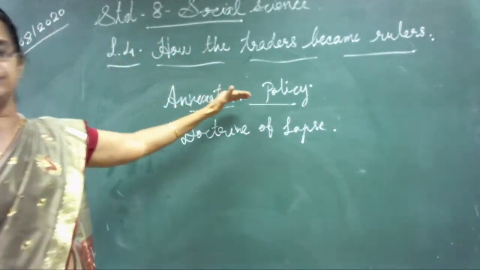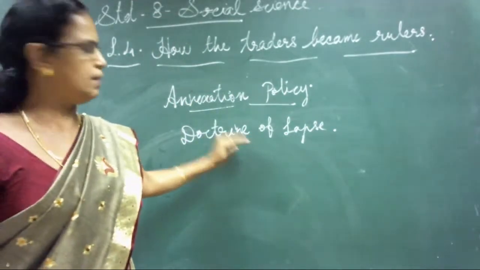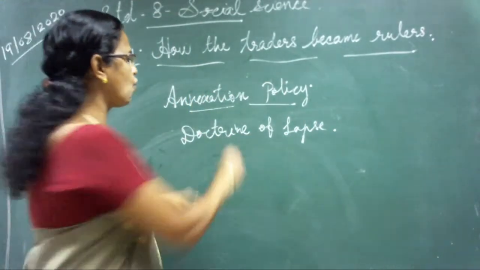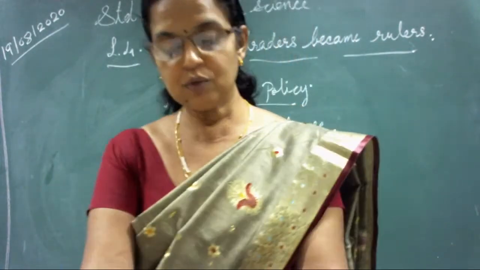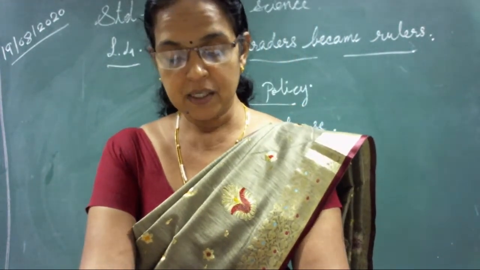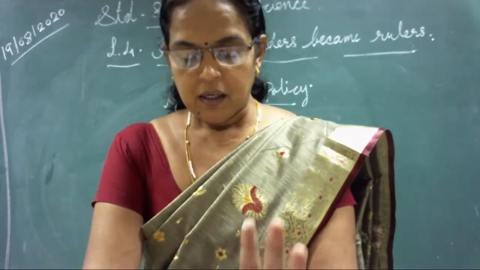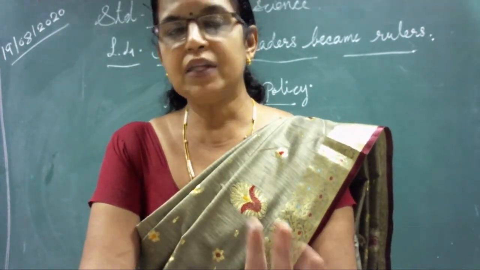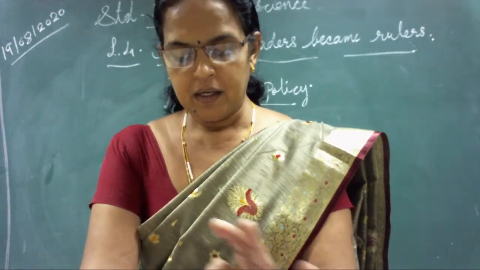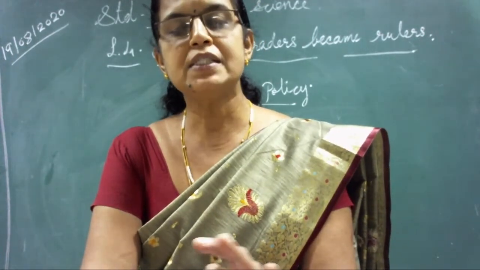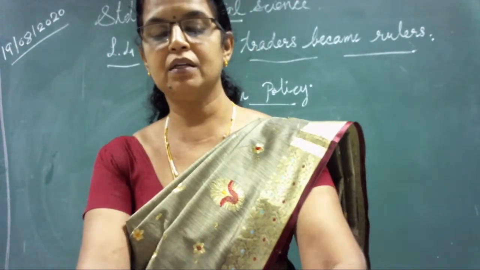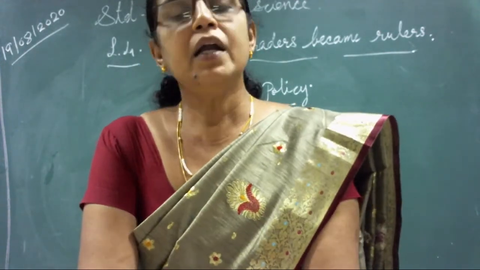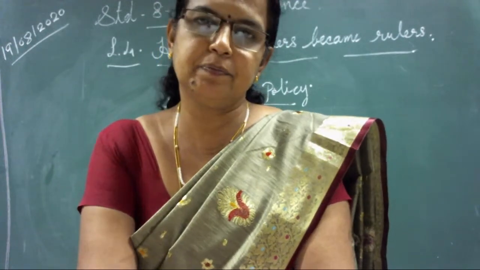It is a part of annexation policy only, but under another name, known as the doctrine of lapse. What was the doctrine of lapse? According to this doctrine, if any king died without a son, his state was annexed. Suppose one princely state's ruler did not have a son, only daughters.